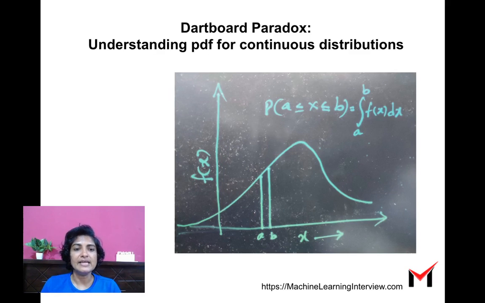The probability can only be defined on a small range. So I can say the probability of x lying between a and b, a ≤ x ≤ b, is the integral from a to b of f_X(x) dx, which is integrating over the PDF or the density function. So you can derive the probability from the PDF. The PDF is non-zero, but if you take a point, a point does not have any area or any length. So the probability is 0.